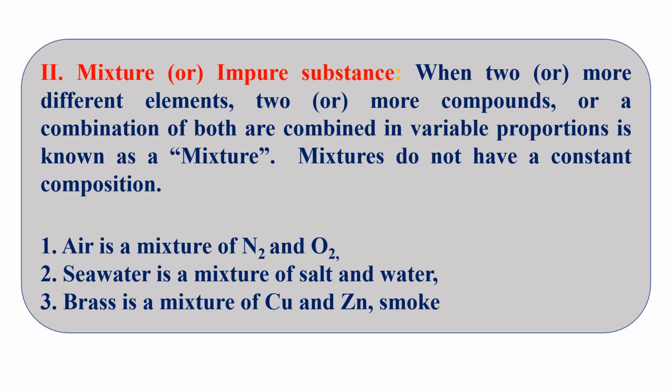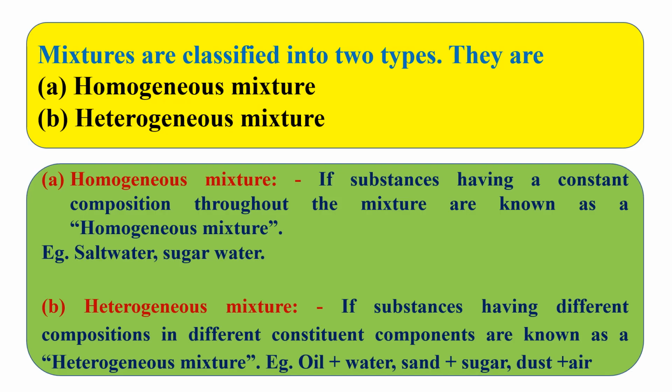This is an impure substance. Naturally, you take air, N2, oxygen, seawater. Sometimes salt is very high, sometimes very low. Bronze, is it a uniform mixture or not? Smoke. So like this, these are the examples. Anyway, again it is classified into homogeneous and heterogeneous.